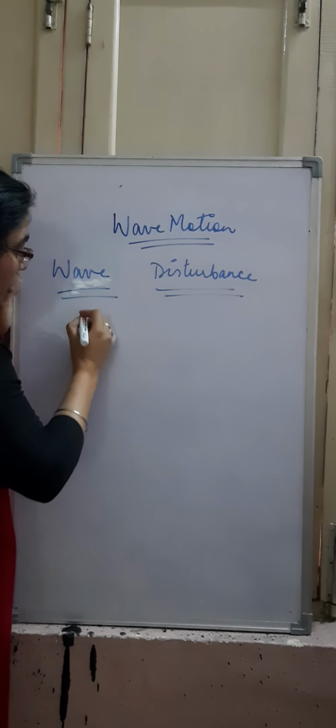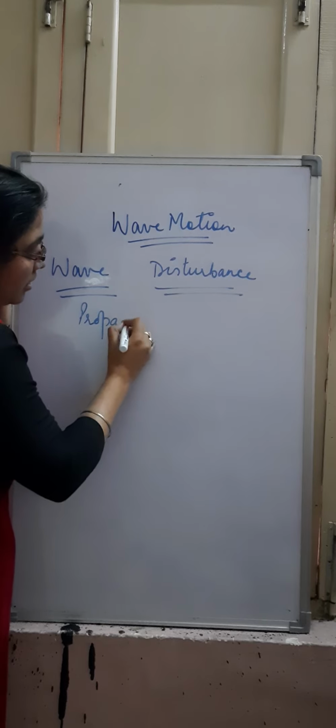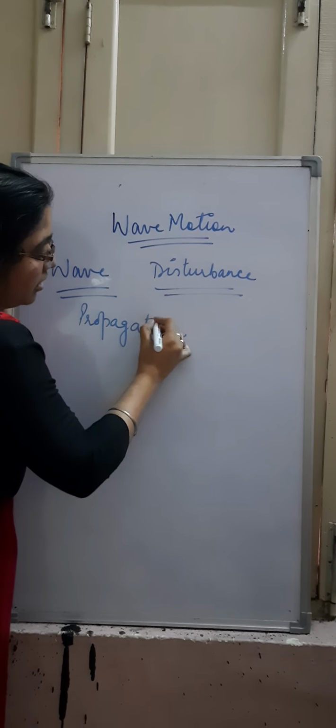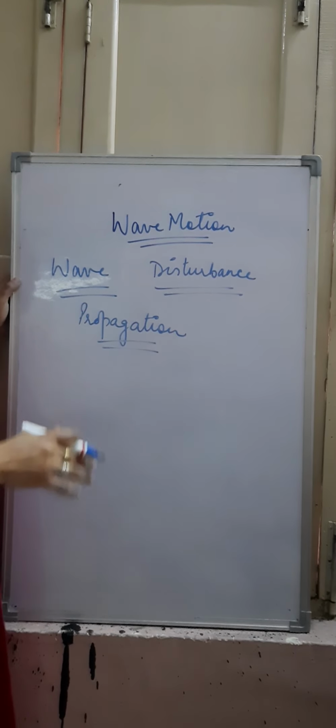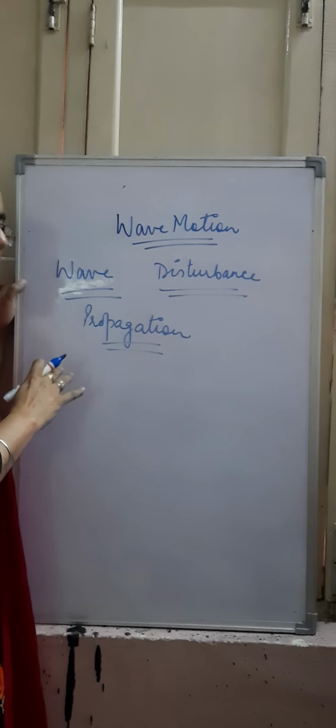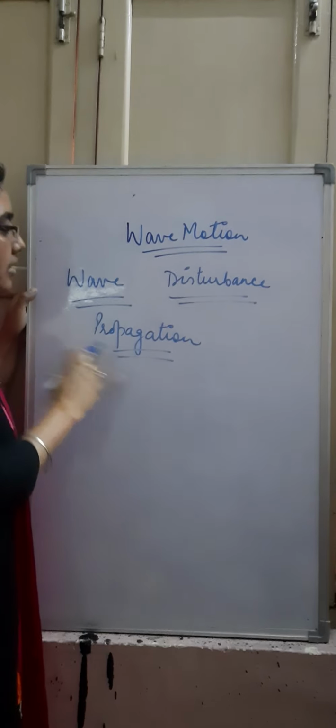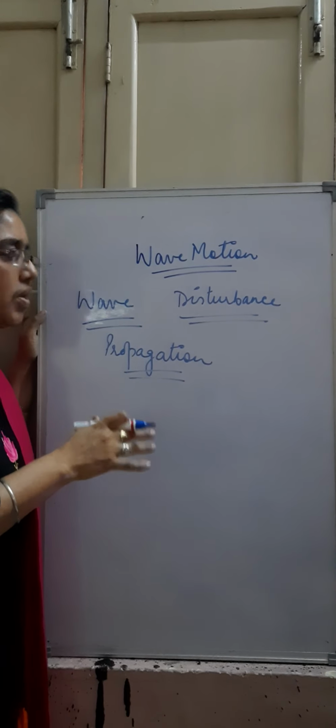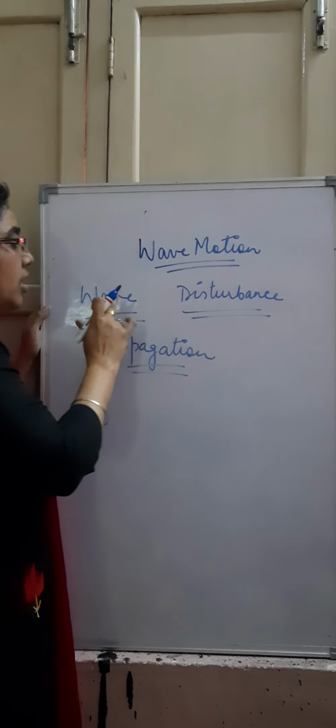Now, what is propagation actually? Propagation means travel. How it is traveling in the space. How the energy is transferred in the space, and this is creating the disturbance in the space. That disturbance is said to be a wave.